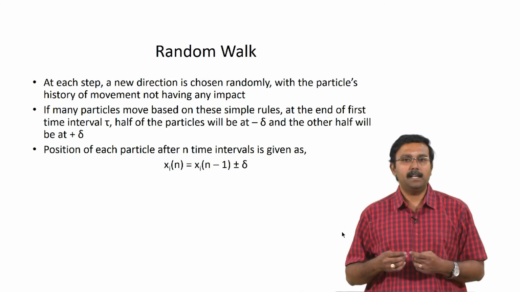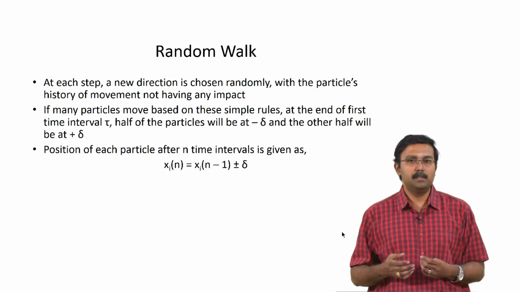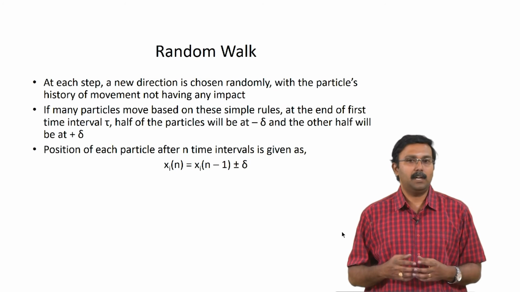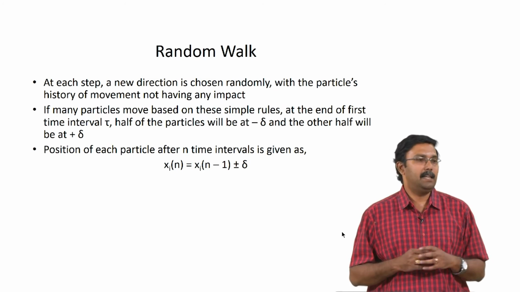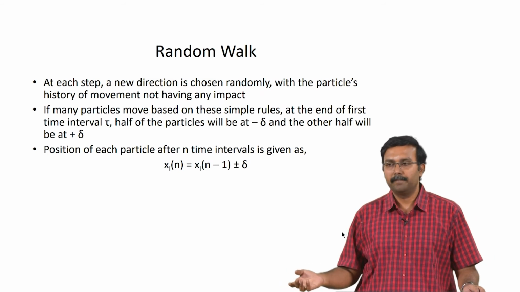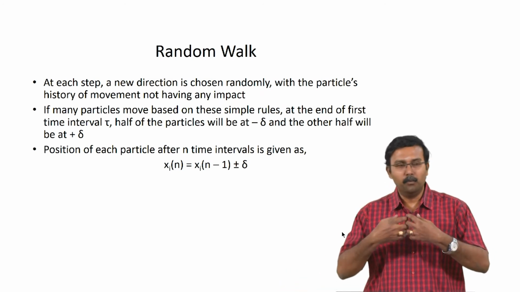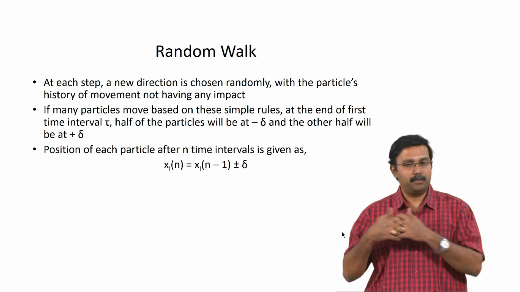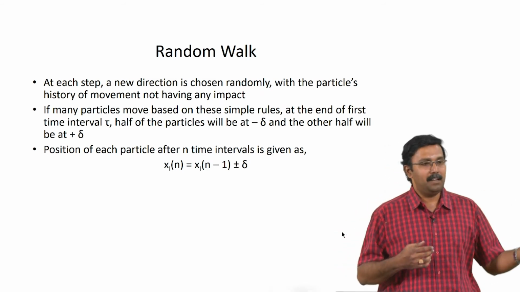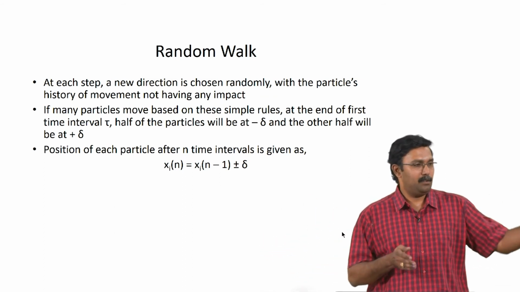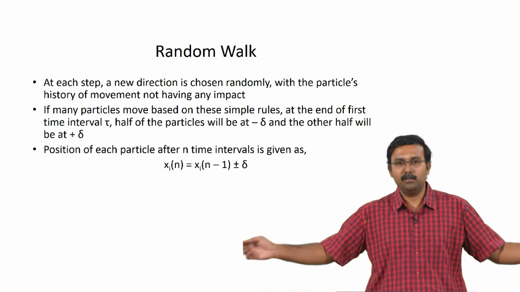So, if many particles move based on these simple rules, at the end of the first time interval tau, half the particles will be at minus delta and half the particles will be at plus delta, right. If all cells have exactly equal probability of moving left or right, then half would have moved left, half would have moved right. So, if center is 0, one half would have moved to minus delta and the other to plus delta.